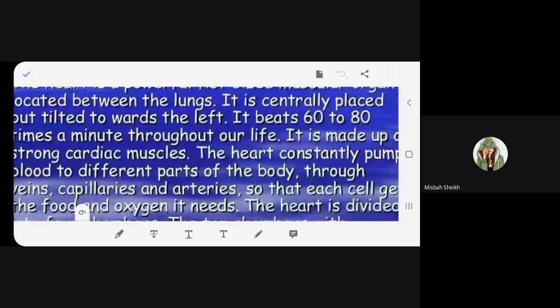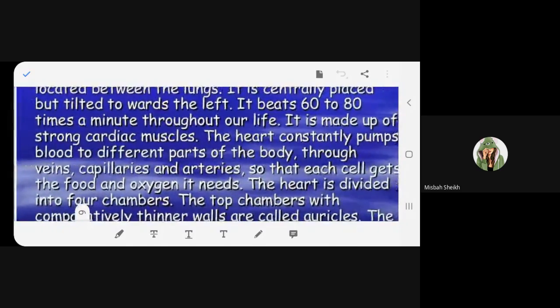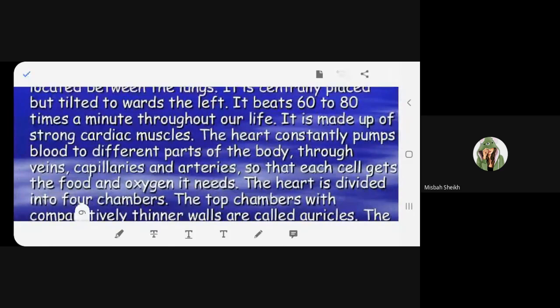Now, it beats 60 to 80 times a minute throughout our life. It is made up of strong cardiac muscles. Cardiac. So how many times does it beat, beta? Between 60 to 80 times. In one minute, it beats around 60 to 80 times. It depends upon the person.